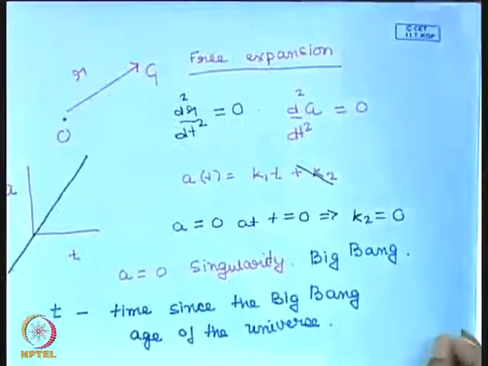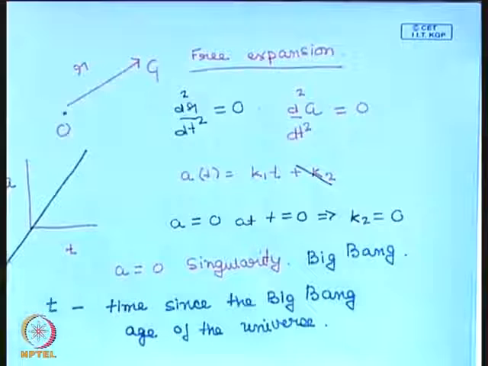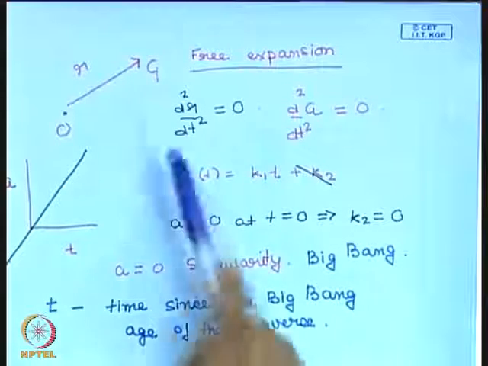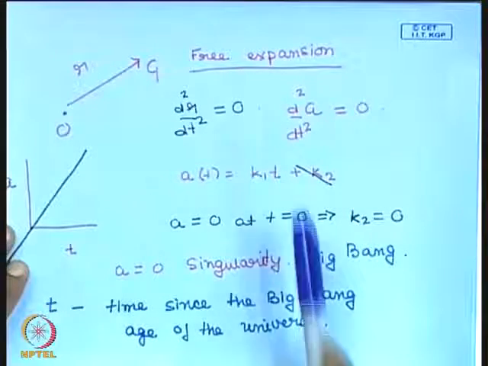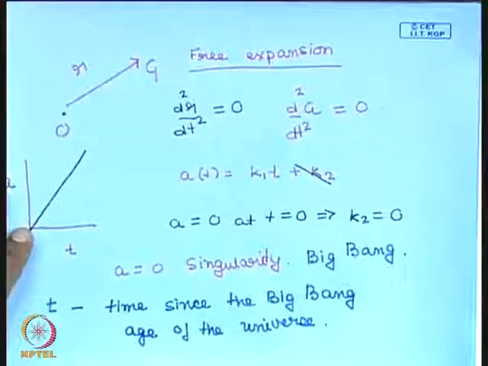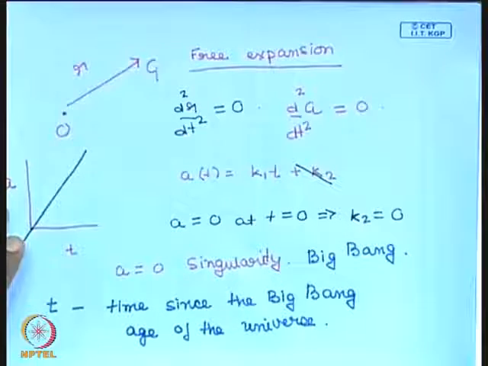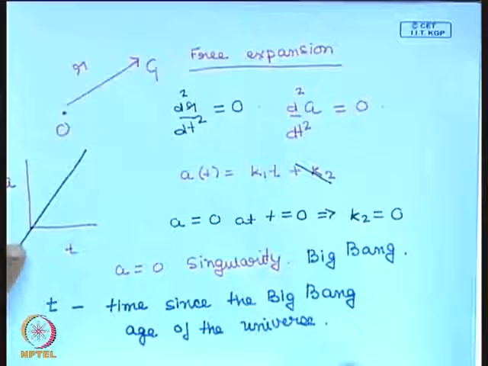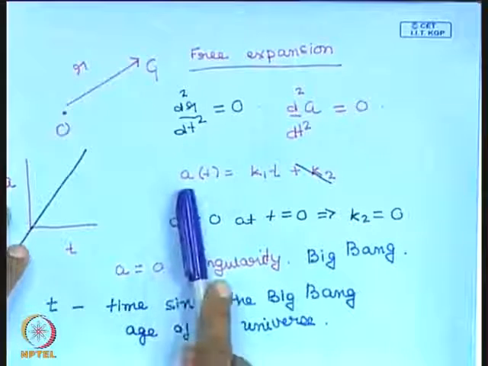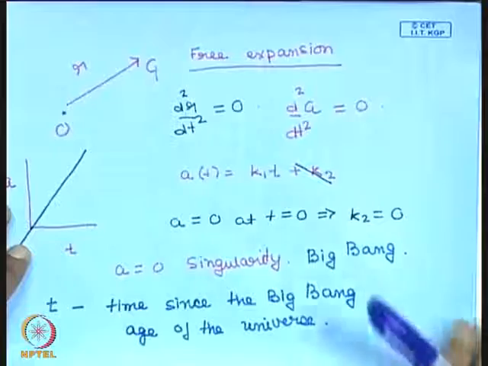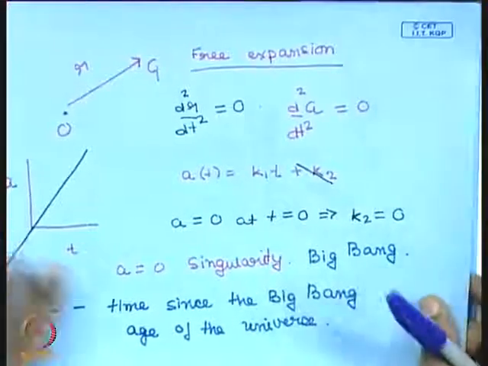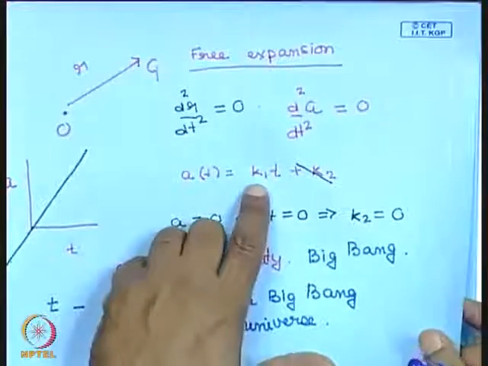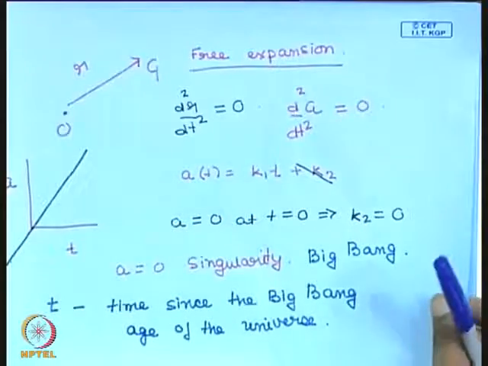Okay. Now in this model, we have worked out everything in this model. This is a simple model where the universe is expanding freely. For this model, let us see what the Hubble parameter is. What is the Hubble parameter at any instant of time? So how does one calculate the Hubble parameter? To calculate the Hubble parameter, one has to calculate A dot by A. So let us calculate A dot by A. Remember, A is constant k1 into t.